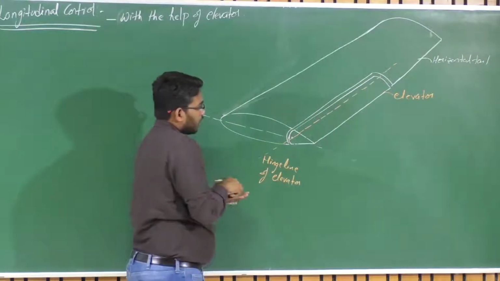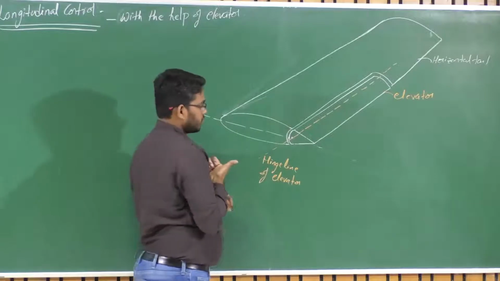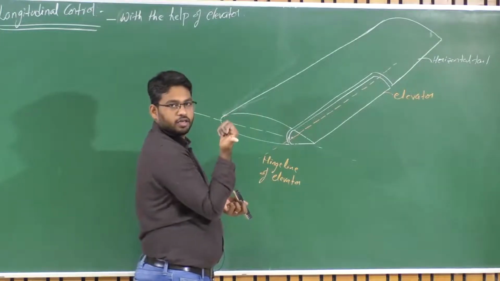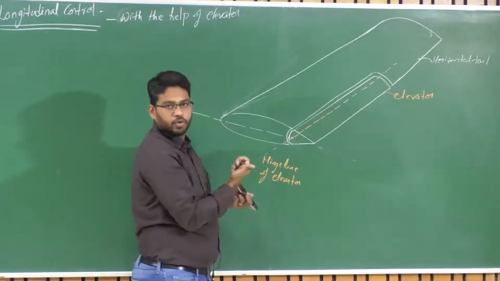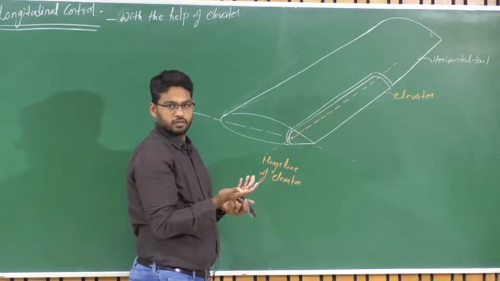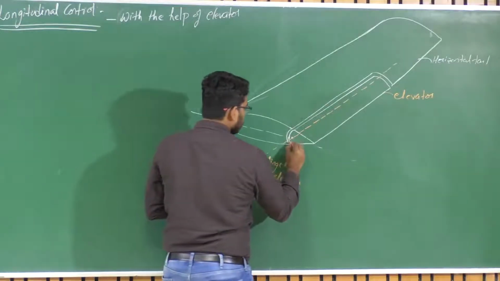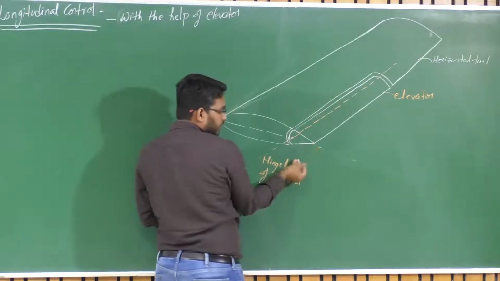And as we discussed earlier, stretch your thumb along the positive axis of this hinge line, and the corresponding curl of your fingers will give you the positive rotation of the elevator. Okay. So positive rotation of the elevator is when the trailing edge of the elevator deflects downward.